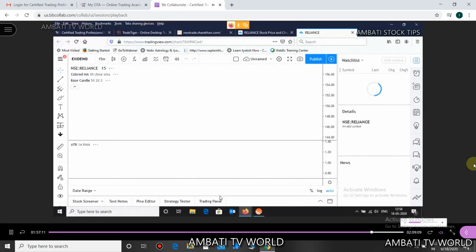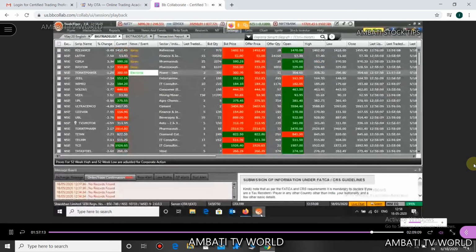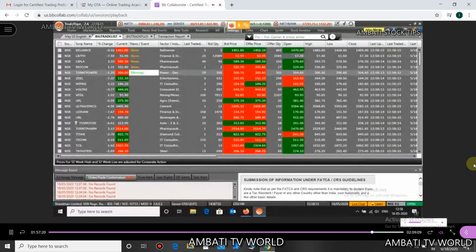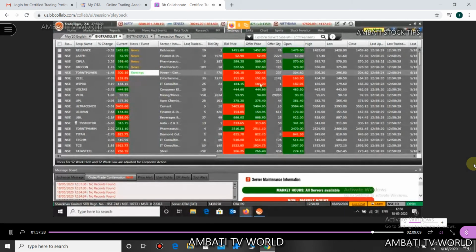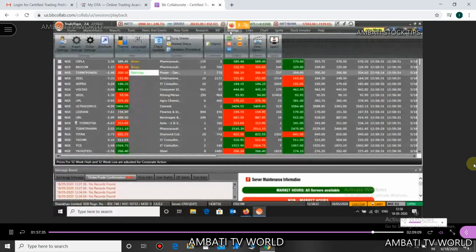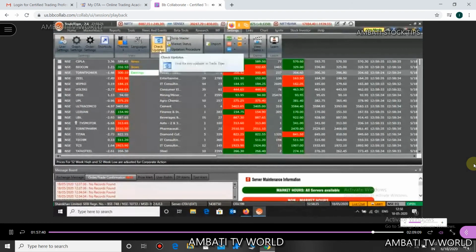Now, last but not the least, let me tell you how to update your Trade Tiger to the latest version. I wasn't aware the latest version is now 2.6.0.3. I told you 2.6.0.2, but now the latest version has come, which is 2.6.0.3. Now how to update it? Go to settings, and in the settings, can you see check updates here?